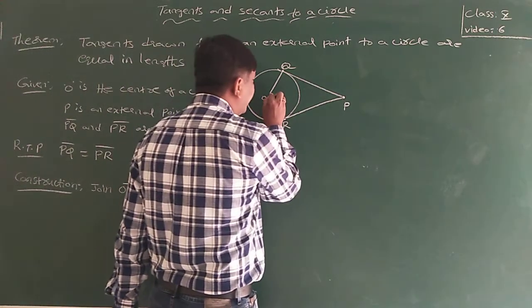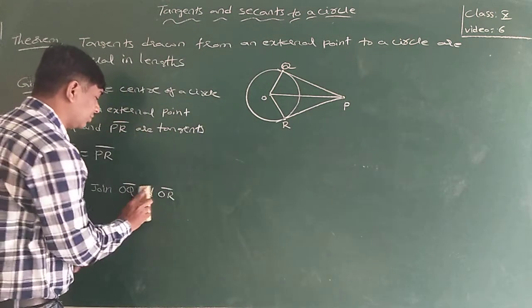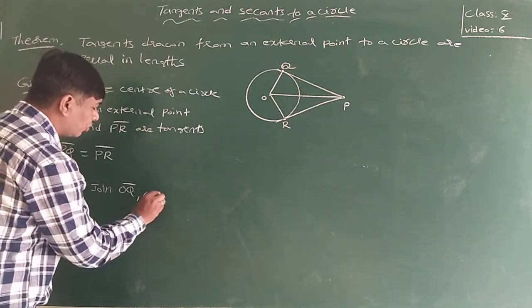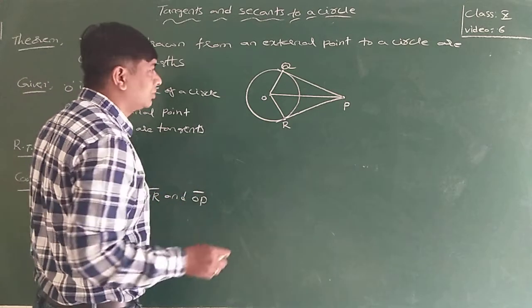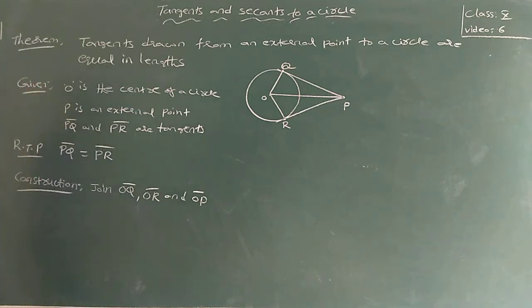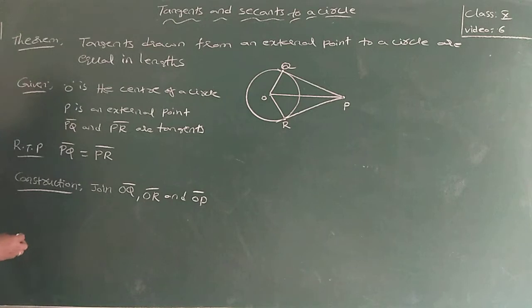And join OP. Join OQ, OR and OP. Now the proof.